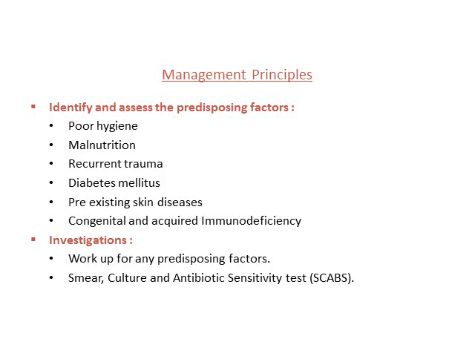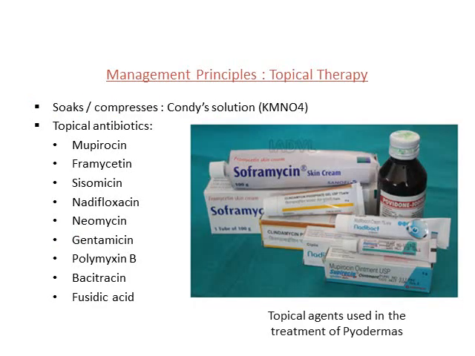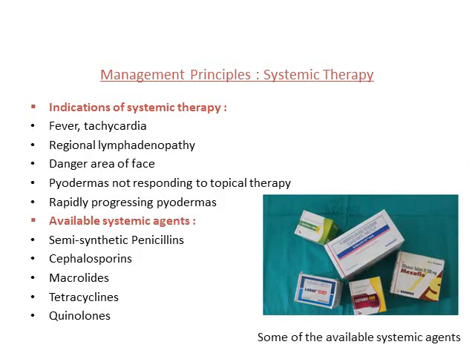Investigation that has to be done is you have to work up for the predisposing factors. You check if there is diabetes, check if there is any immunodeficiency. The simple thing that can be done is take a smear and send for pus culture and sensitivity, and after you know the sensitivity, you can start the respective antibiotics. The commonly used antibiotics are topical such as mupirocin and fusidic acid, whereas for systemic we use the penicillin group of drugs. Next we'll talk about fungal infections.